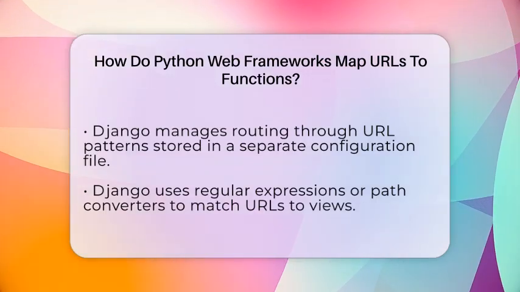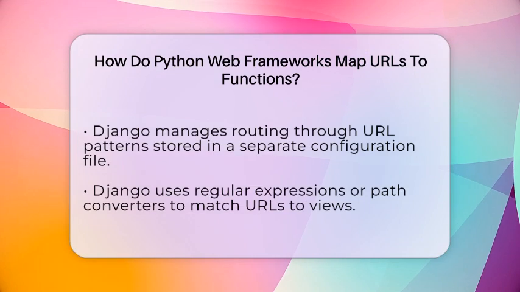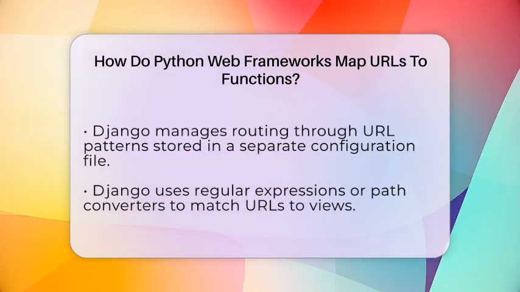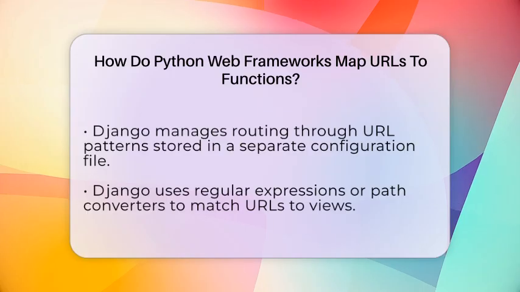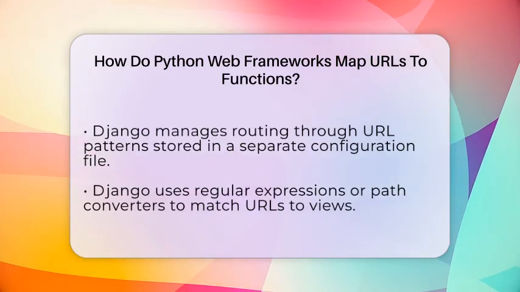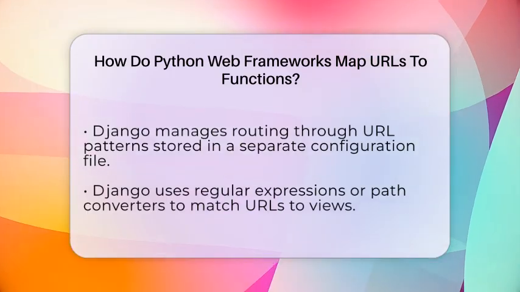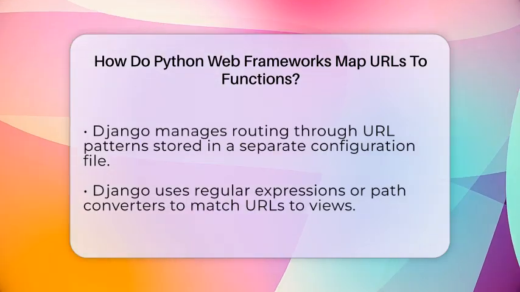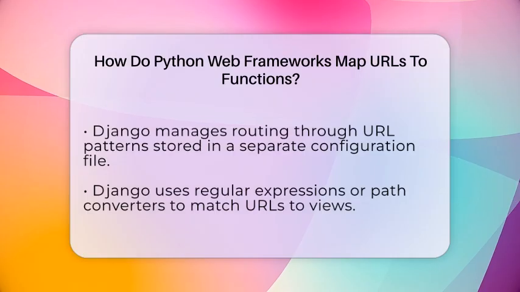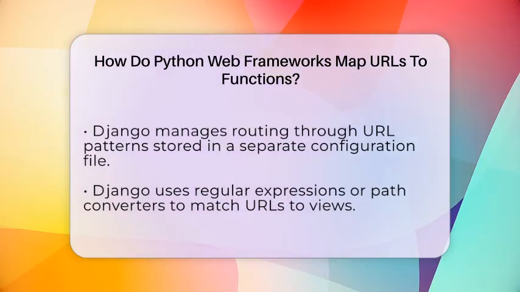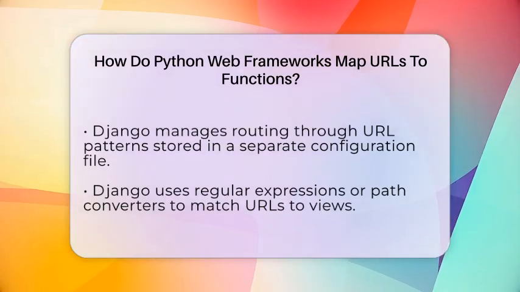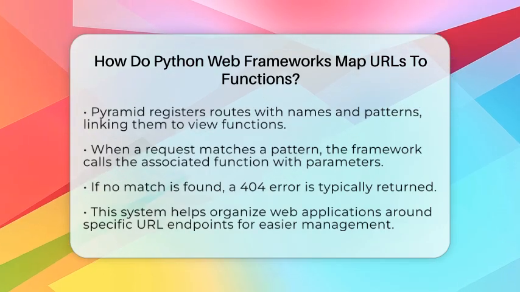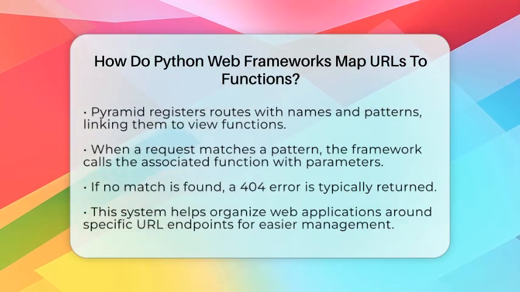The process starts with pattern matching. The framework compares the incoming URL path and HTTP method to the list of registered routes. If it finds a match, it extracts any dynamic parts, like ids or usernames, and converts them to the right data types. Then, it dispatches the request to the associated function, passing along the request object and parameters. If no route matches, the framework usually returns an error like 404 Not Found.